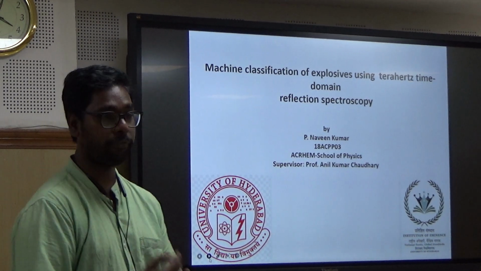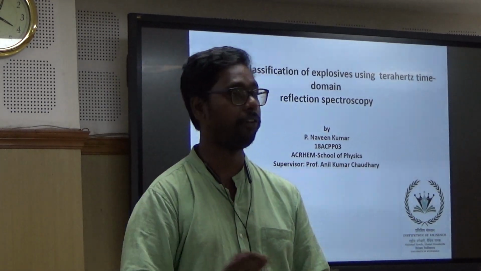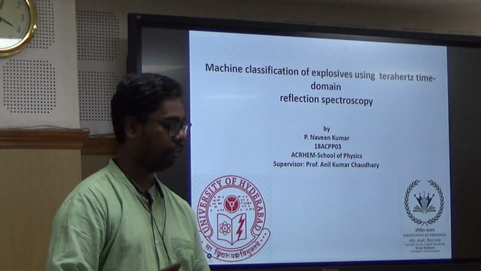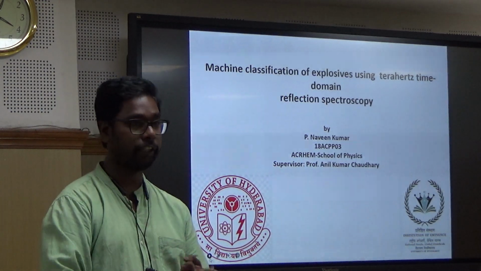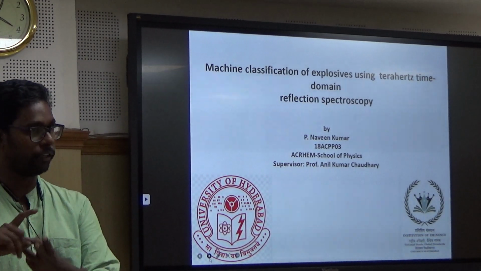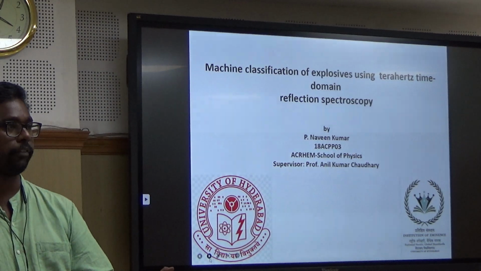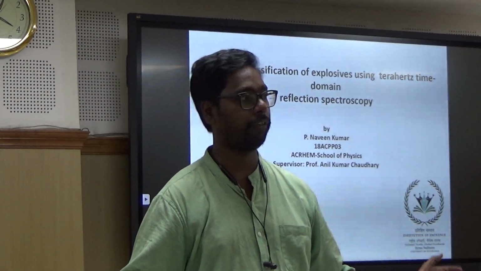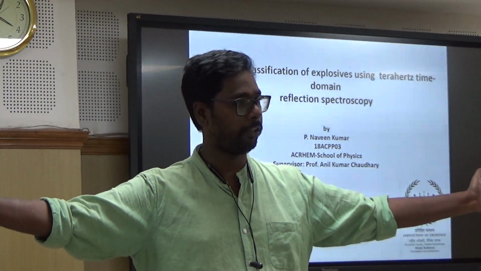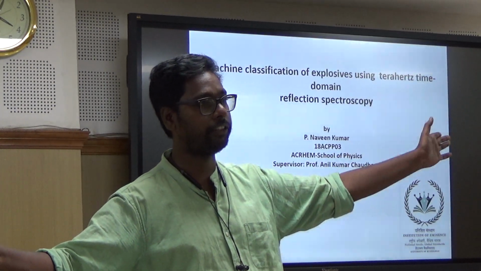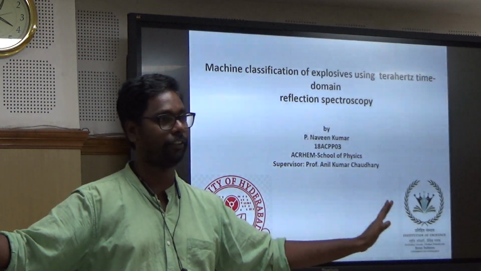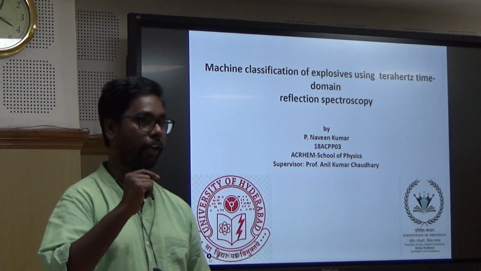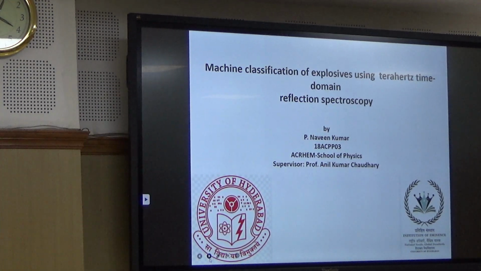As in the morning session, Professor Manu sir has already shown you the visible part of the spectrum, which he used to exploit Raman spectroscopy, laser-induced breakdown spectroscopy, and other aspects of the visible part of the light. If you consider the electromagnetic spectrum, you have a broad range from gamma rays to radio waves. Gamma rays are highly energetic, radio waves not that much. But each part of the spectrum has a unique property, which we use in different applications. Similarly, we have